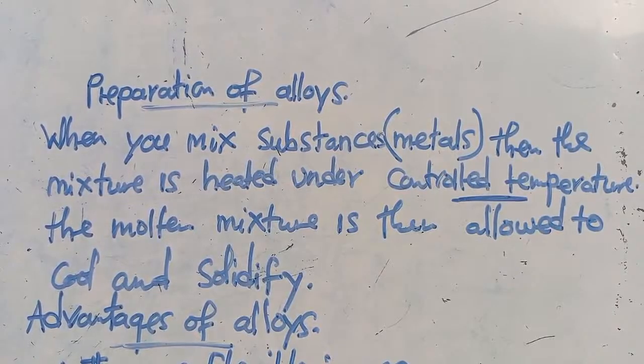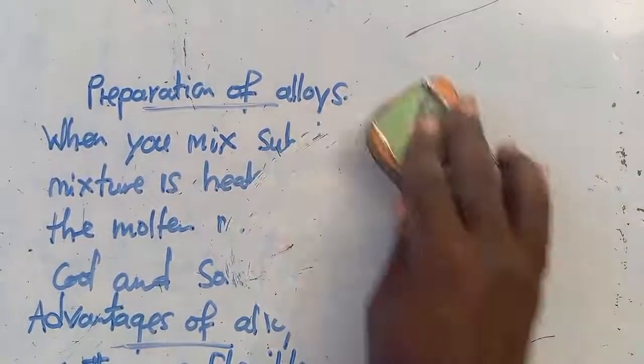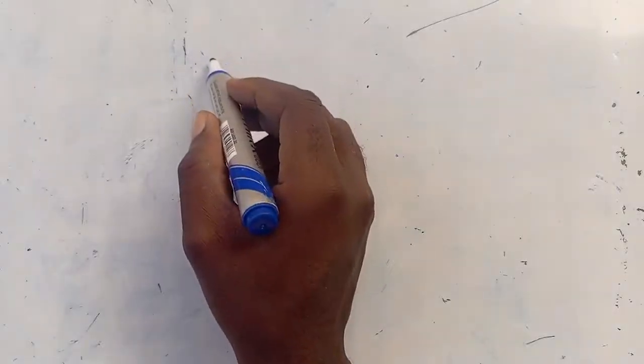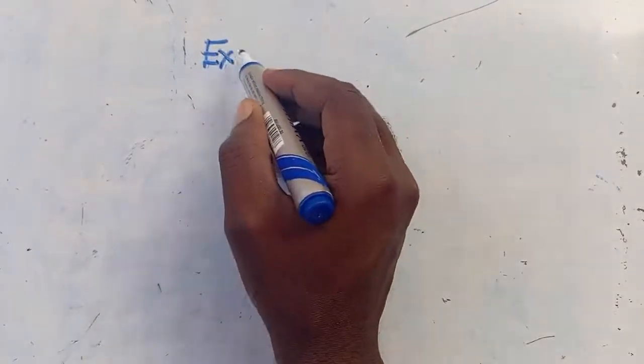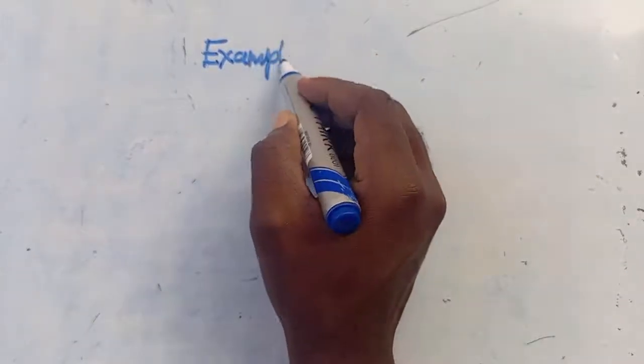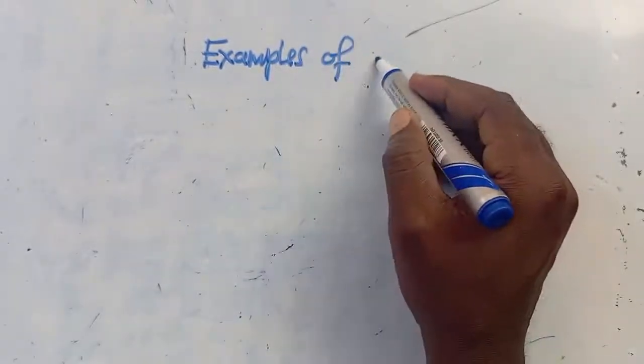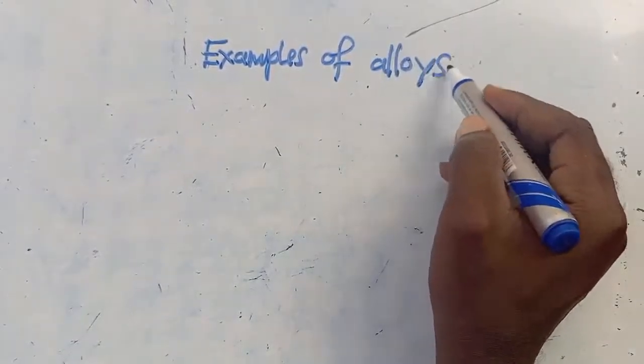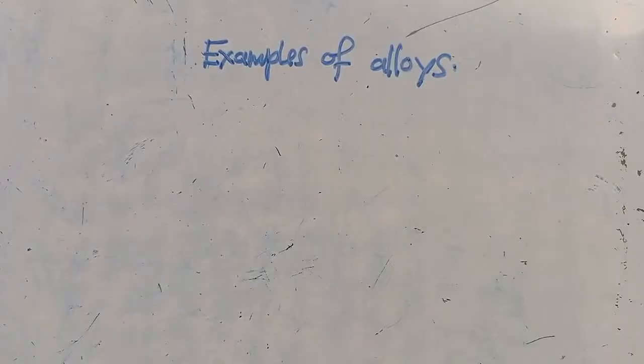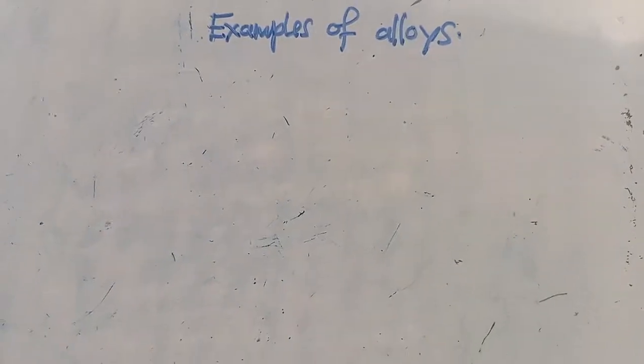Let us look at some examples of alloys. This is the last part. We are done with the alloys. This is like a simple topic. We've just finished this in 16 minutes, so even less than 20 minutes. So let us look at the examples of alloys. What are some of the examples of alloys that we are supposed to know?